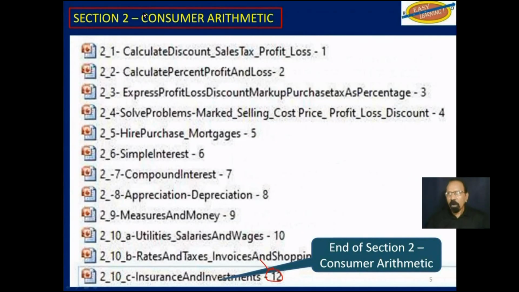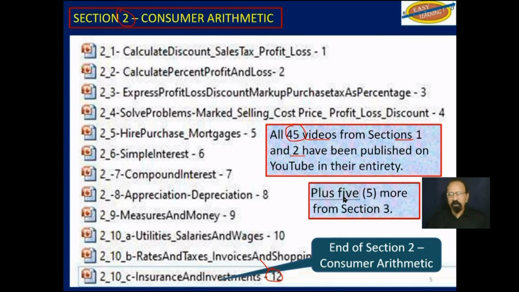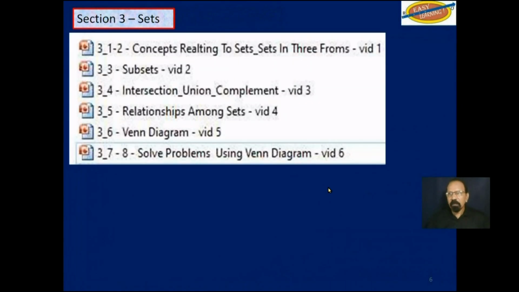Section 2, all 12 videos have been published, as I said. So between sections 1 and 2, 45 videos have been published on YouTube in their entirety. And from section 3, 5 more, that is to say, these 5 up here.